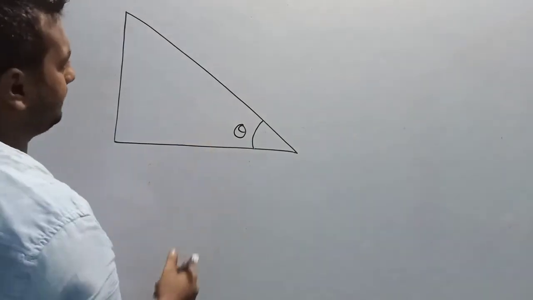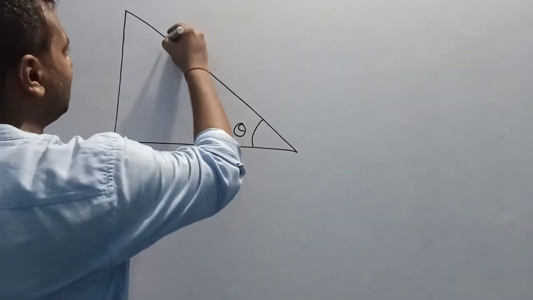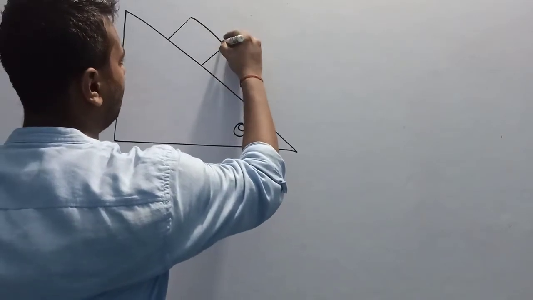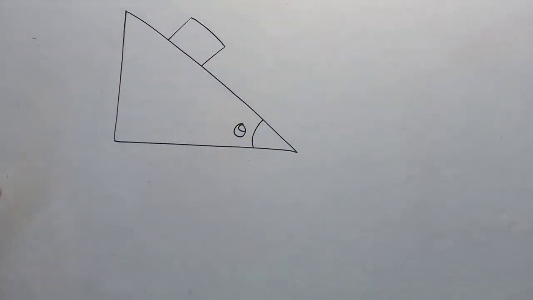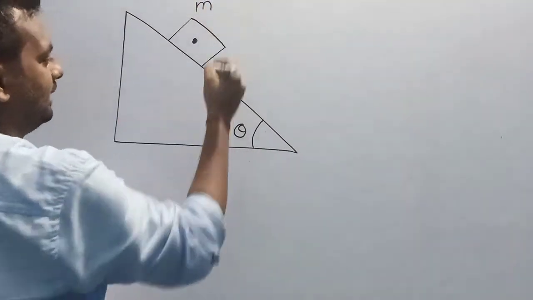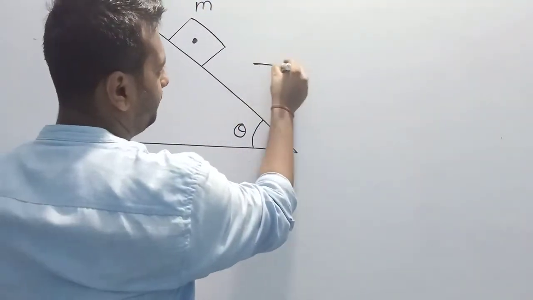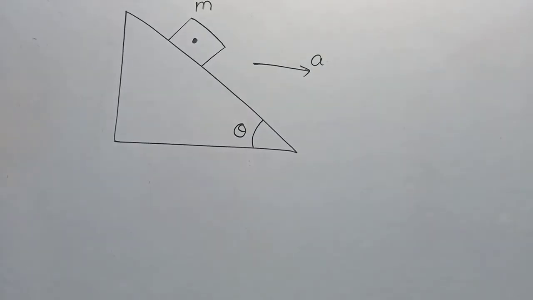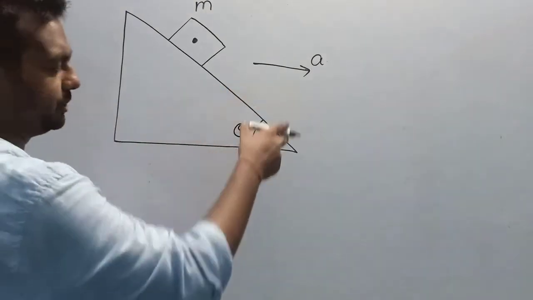This is constant. There is a mass of small m that is kept on this incline, and the whole system is accelerating with an acceleration in the forward direction.